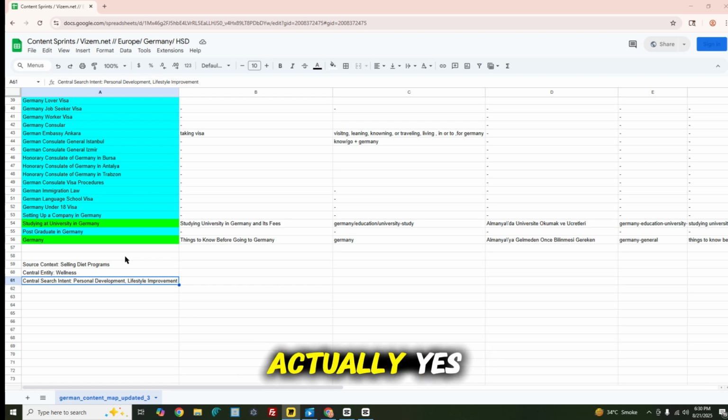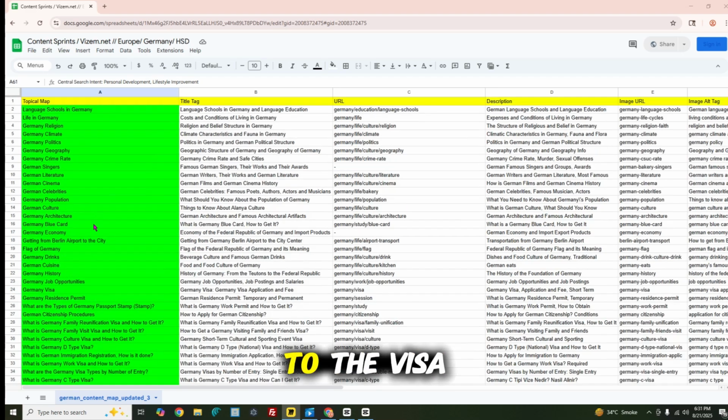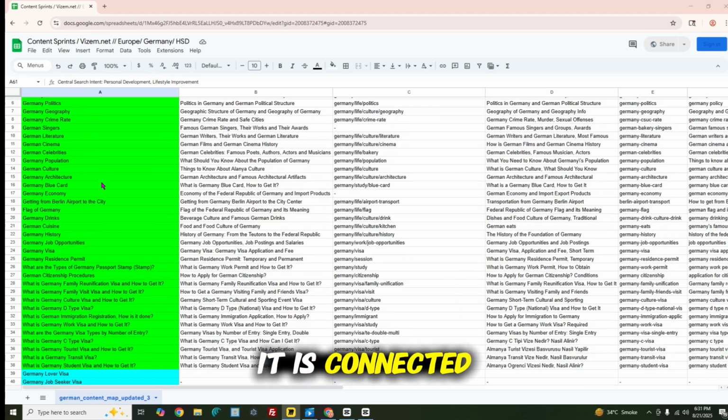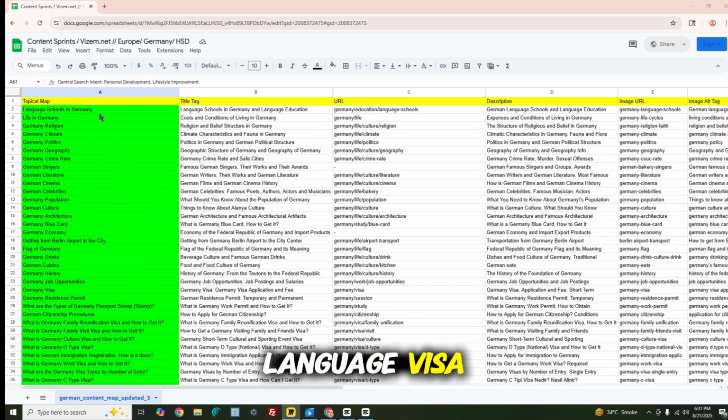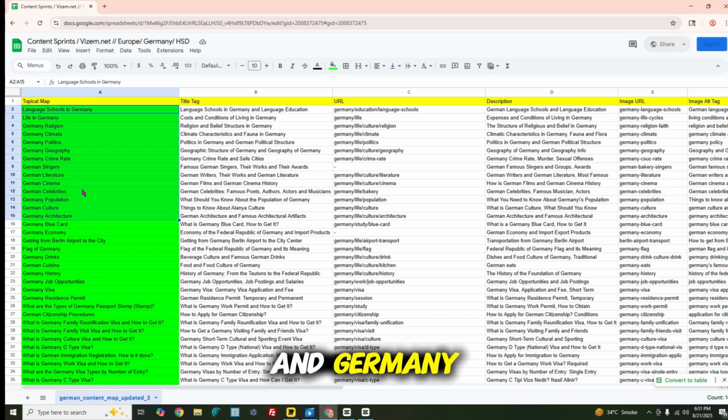And if you look at the connections here too, you will realize that the outer section of the topical map, yes, is for the attributes of the central entity, but we have here religion, climate, politics, geography, crime rate. But you know how we connect these things to the visa? For example, here we have language schools in Germany. It is connected to our Germany language visa or language learning visa. When it comes to the language, it is connected to Germany culture, and Germany culture will be connected to the actual culture one more time.